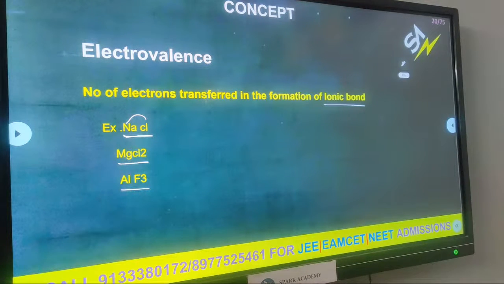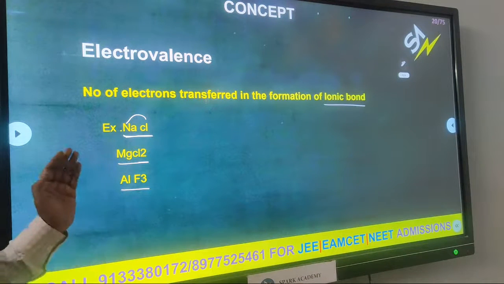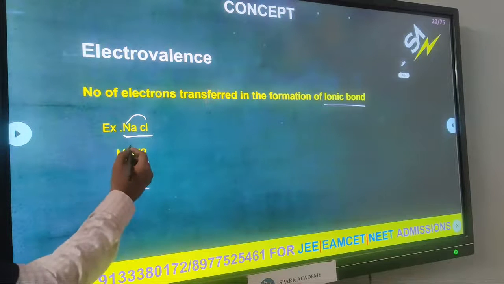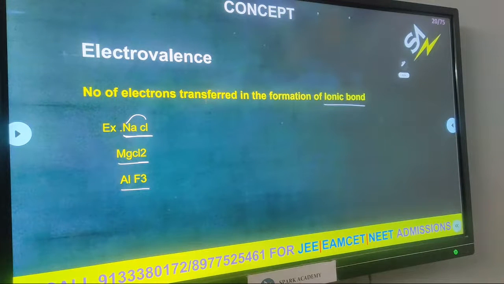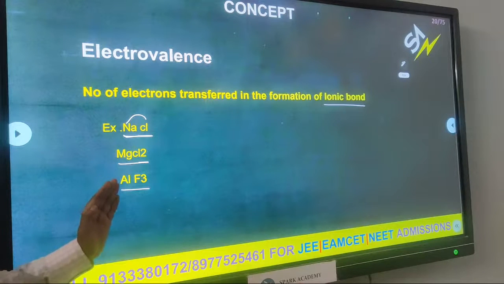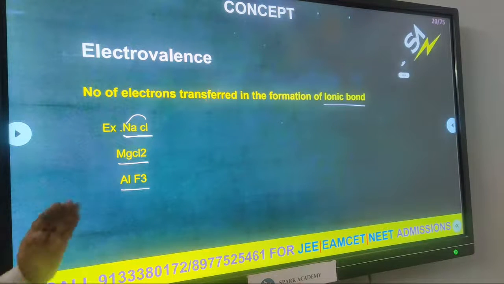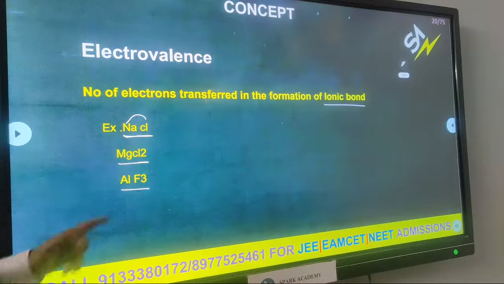In the same way, magnesium: how many electrons are lost here? 2 electrons. By losing 2 electrons, they are transferred to the chlorine. The result is an ionic bond. In the same way in the case of aluminium trifluoride, aluminium also loses 3 electrons, so that every one electron is transferred towards one fluorine. So 3 fluorines, and the result is AlF3. In that, an ionic bond is present. So these 3 are examples of an ionic bond.